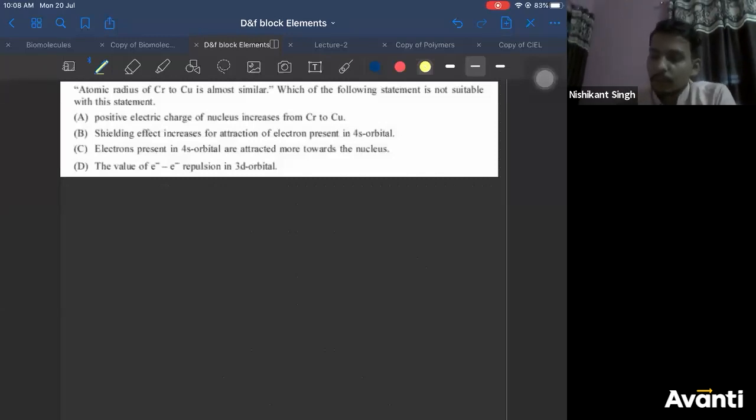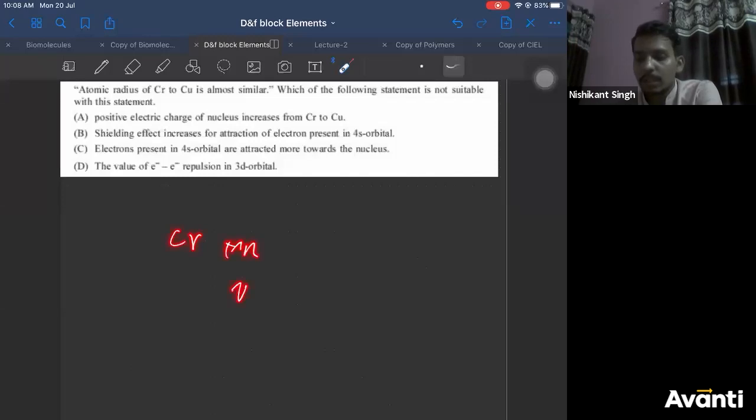Right. So yes, obviously we have said that after chromium, at manganese, pairing of electrons starts. In manganese, electrons are paired in 4s. So due to pairing of electrons, repulsion becomes a bigger factor. So therefore we'll say the correct answer should be D. Many of you have voted that shielding effect increases for attraction of electron present in 4s orbital, right?